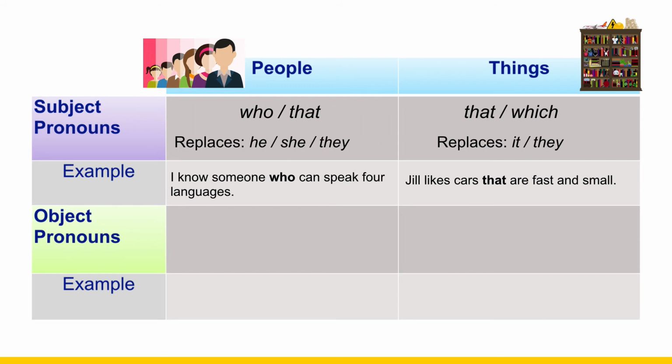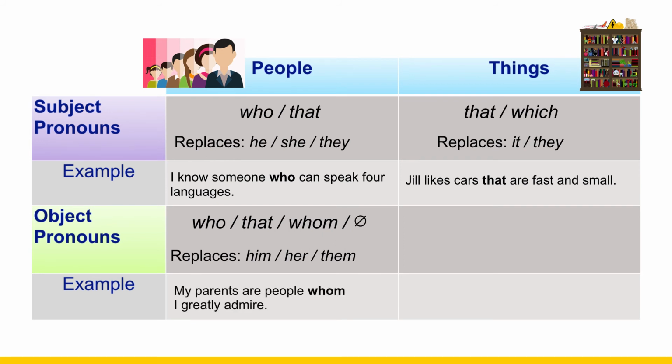When we're talking about adjective clauses in which the pronoun is an object, we can use who, that, whom, or nothing, no pronoun, with people. In this case, we are replacing him, her, or them. For example, my parents are people whom I greatly admire, that I greatly admire, who I greatly admire, or they are people I greatly admire.